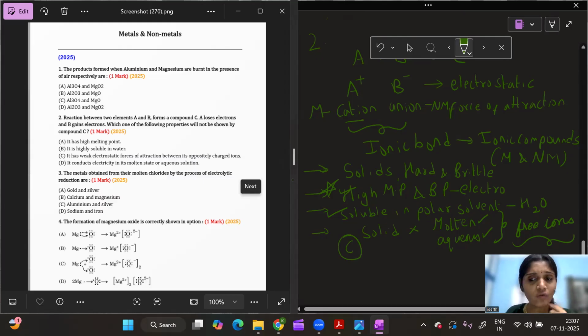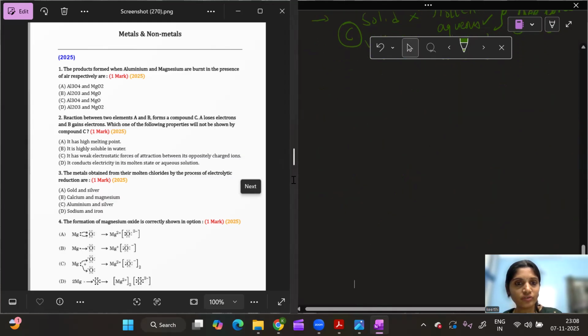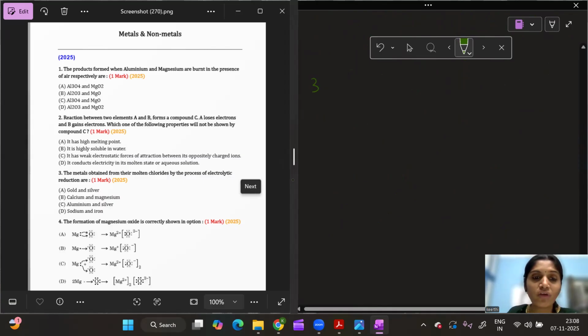We'll see option D too, if it is correct or wrong. It conducts electricity in the molten or aqueous solution. I already told you it conducts electricity in molten or aqueous solution. So the incorrect statement in the following options is option C. Now let us go for question 3. Question 3 says that the metals obtained from the metal chlorides by the process of electrolytic reduction are.